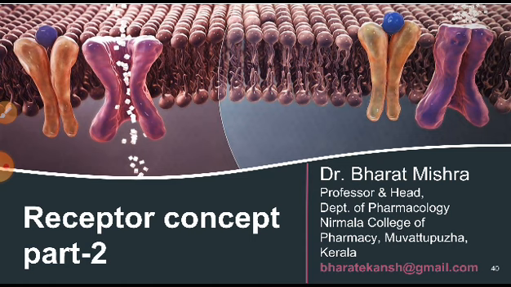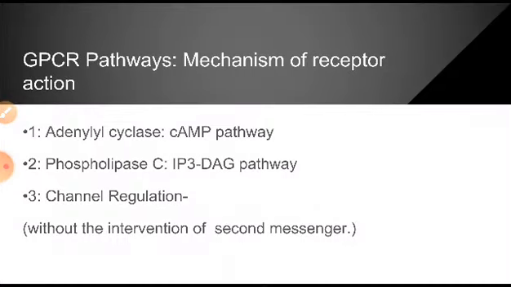Here I'll begin my talk with the various pathways or mechanisms that G protein coupled receptors follow.